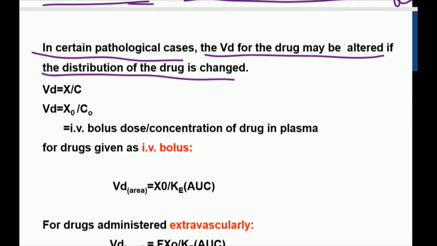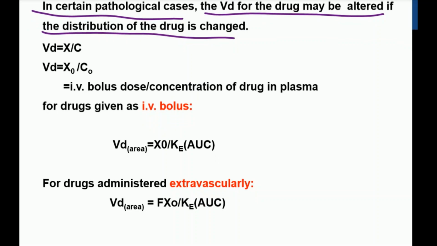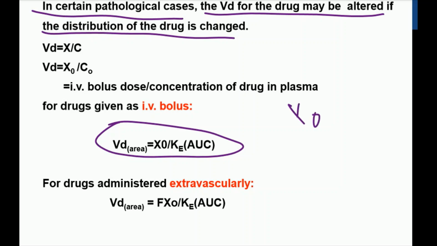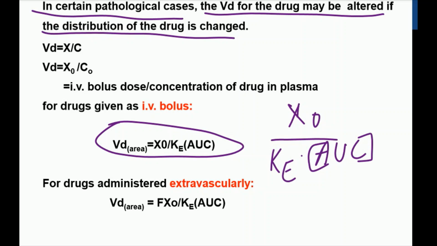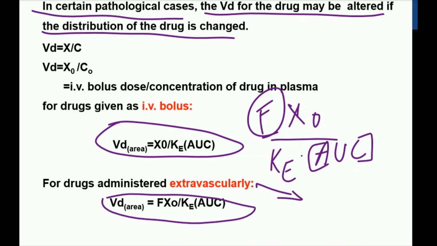Now if the drug is given by IV bolus, Vd can be determined by this equation: X0 divided by concentration. Concentration is determined by Ke times AUC, which we already studied in the compartment model. And if the drug is given extravascularly, meaning other than IV bolus, then the fraction component is required to be included in the equation. So Vd can be determined by this equation.